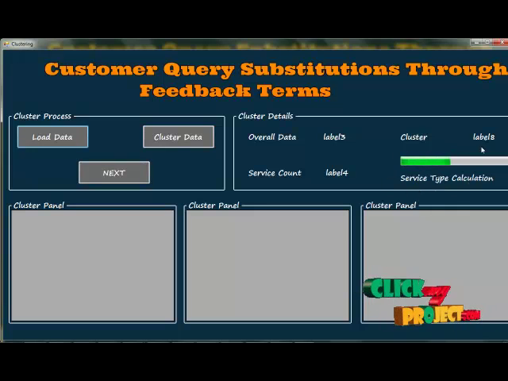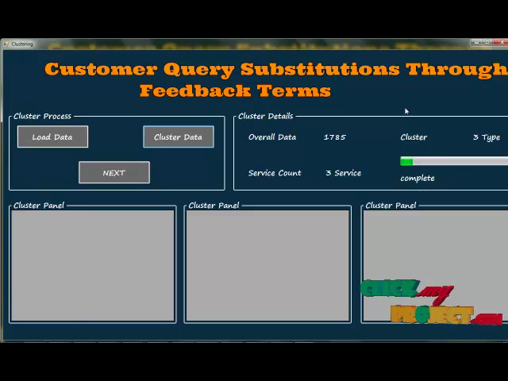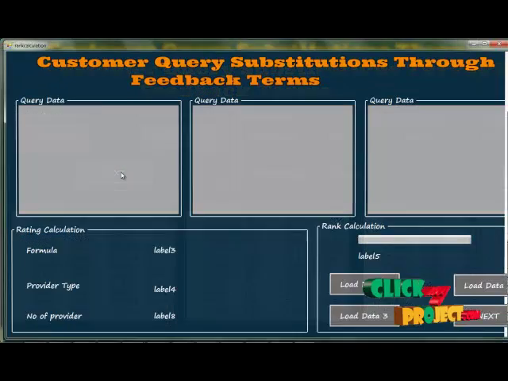This is the loading process for our clustering data. Data has been clustered into 3 types: first one is car, another one is flight, and another one is hotel. So 3 types of data have been clustered and are displayed in our panel. Then click the next button.